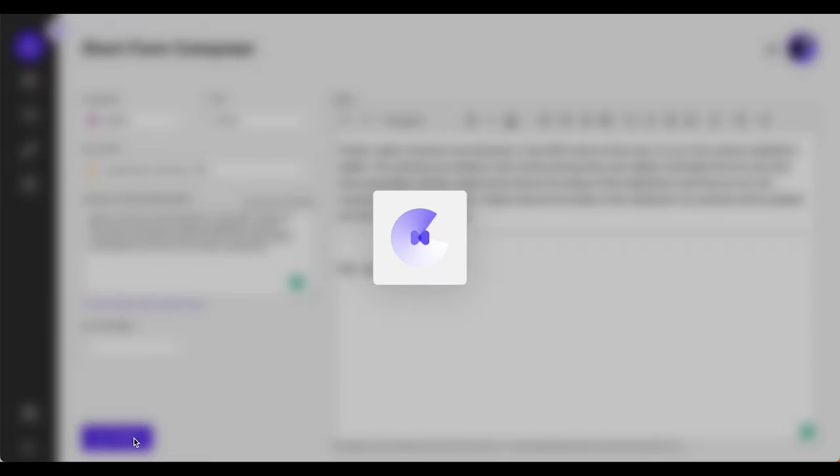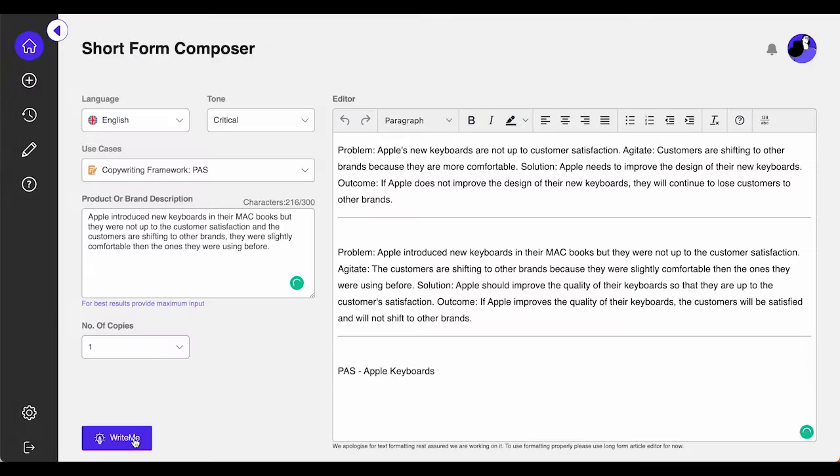Incorporate science-backed PAS copywriting framework to create copy that converts well. Explore new AI blog content creator suggestions and rule your competition.